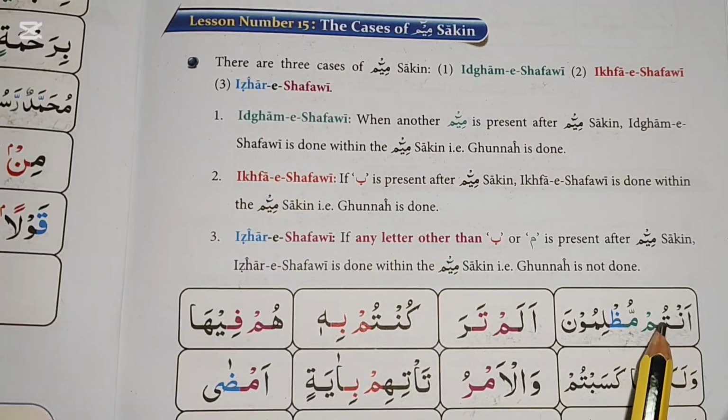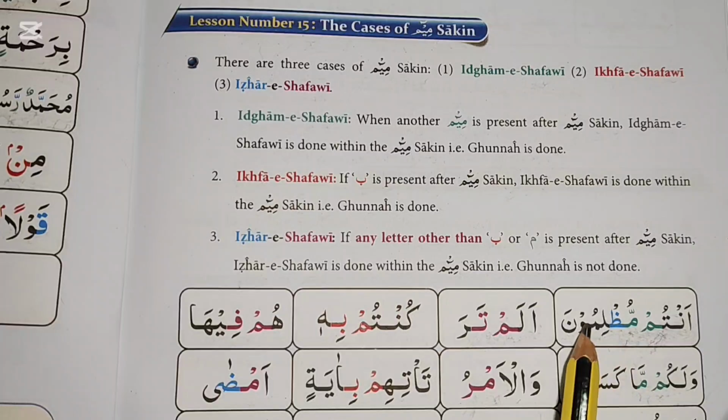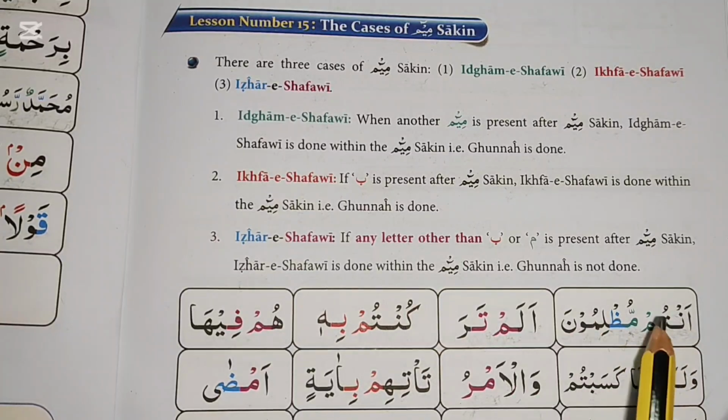Tum Mudh Li Muna. Ta is a letter of Ikhfa. If any of the Ikhfa letters is present after Noon Sakin, then Ikhfa will be made, and nasalization, Gunna, will be done.